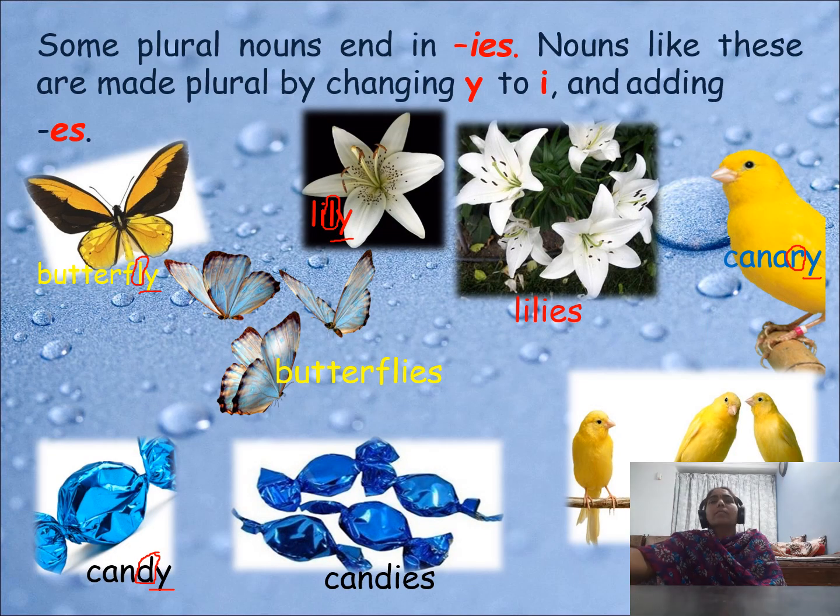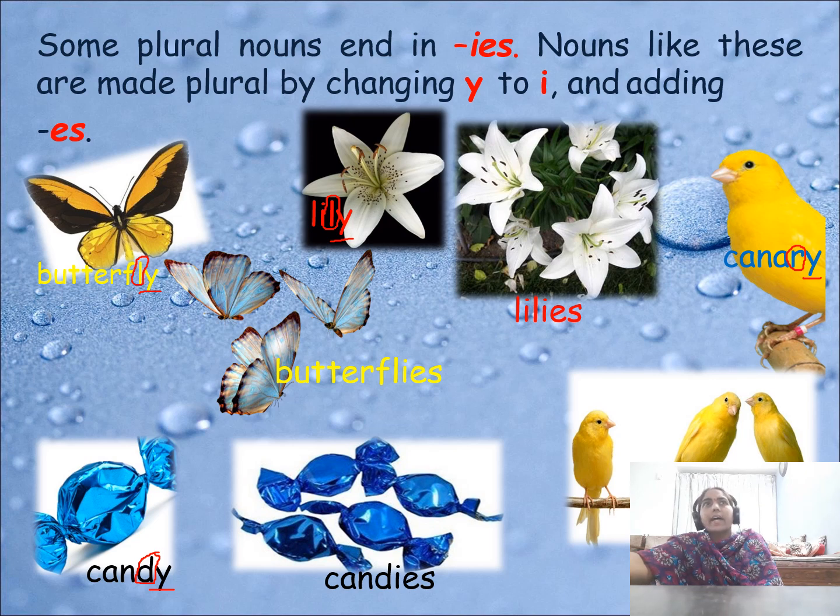Now, here is one more rule. So we add s and es, then the third rule. Some plural nouns end in ies. Nouns like these are made plural by changing y to i and adding es. What is this rule? Are you getting confused? Simple, beta. I will tell you here. See, observe this.